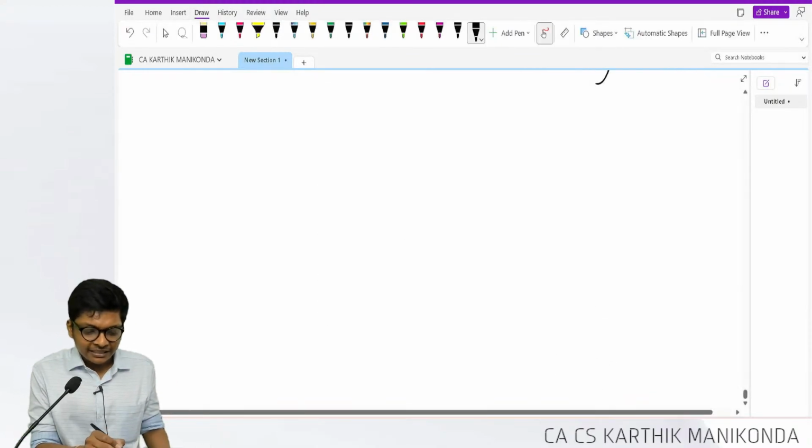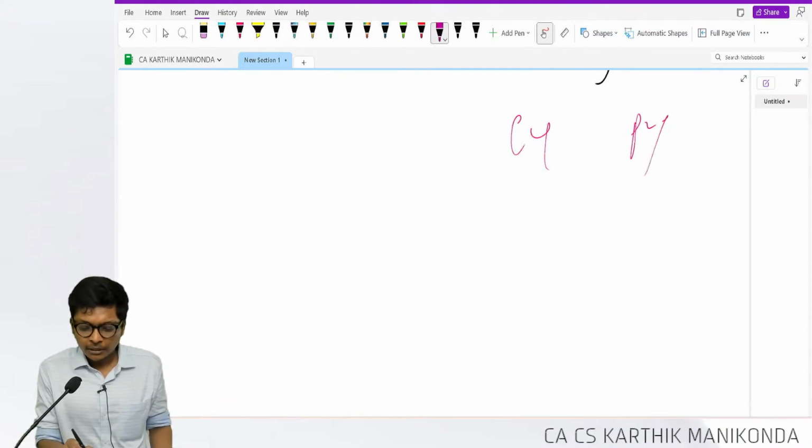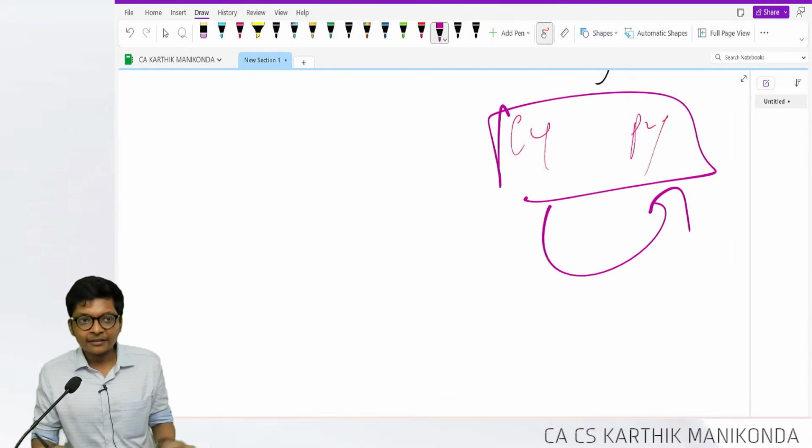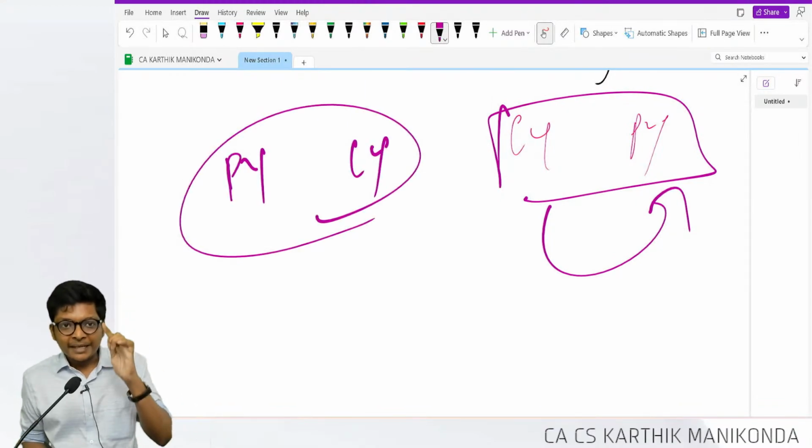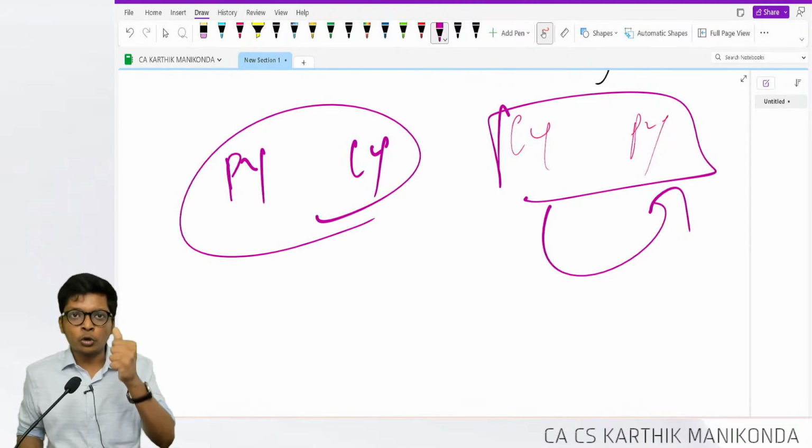And one last thing in cash flow, from the exam viewpoint: current year and previous year, be careful. Sometimes they will give it reversed. They will give previous year and current year. Students make the mistake over here also. Ensure you don't make a mistake over here. Look at the dates properly.